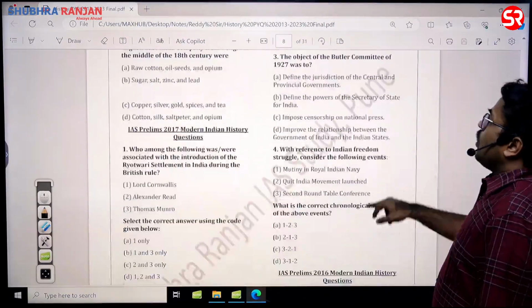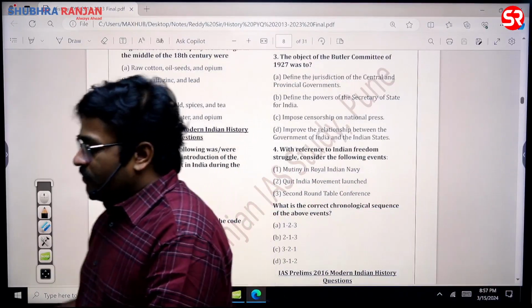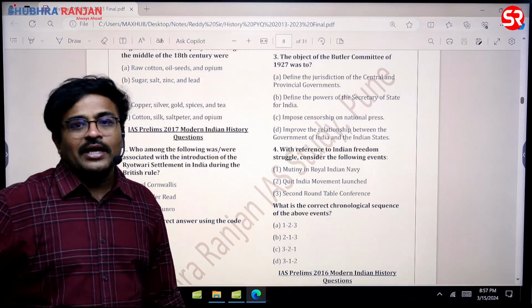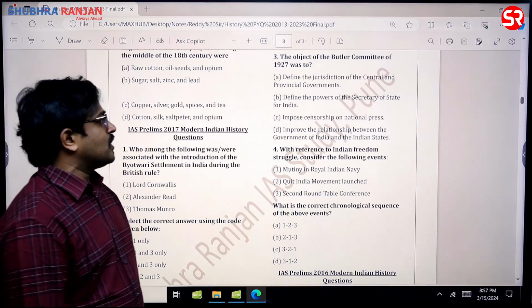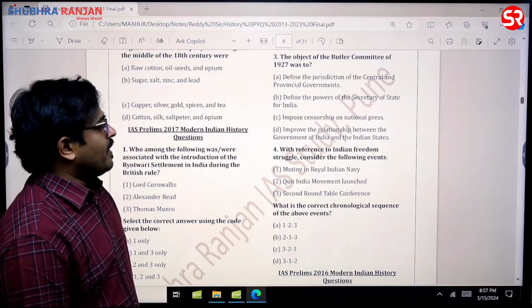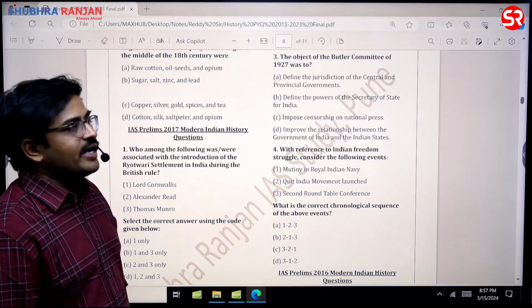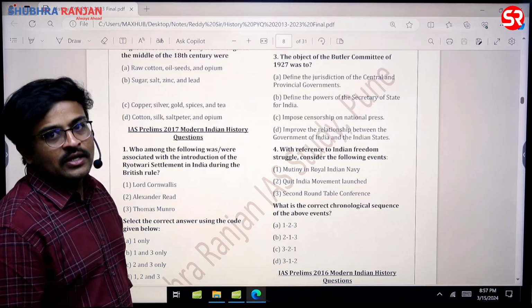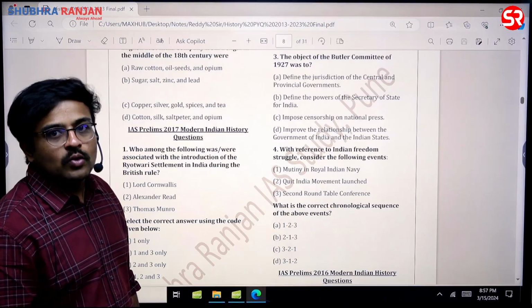Then the object of the Butler Committee of 1927. Very simple. Various committees are there. The Butler Committee is one, which in fact was appointed parallel to the Simon Commission in order to improve the relation between the government of India and the Indian states, sir. Here the Indian states are the princely states. So D is the answer for this question. This is a commission which is appointed parallel to the Simon Commission.